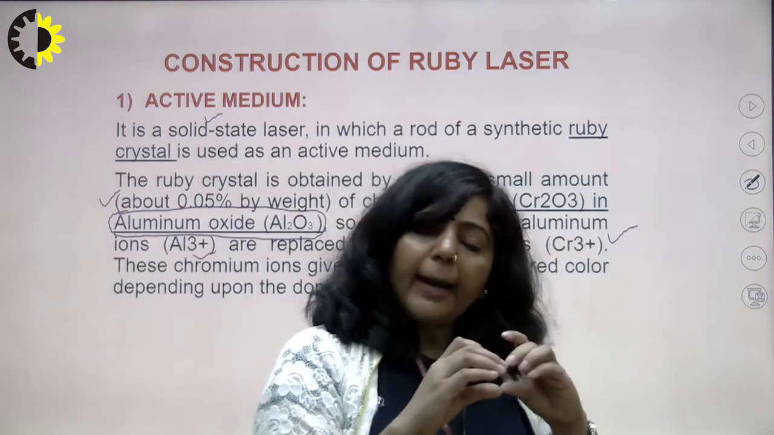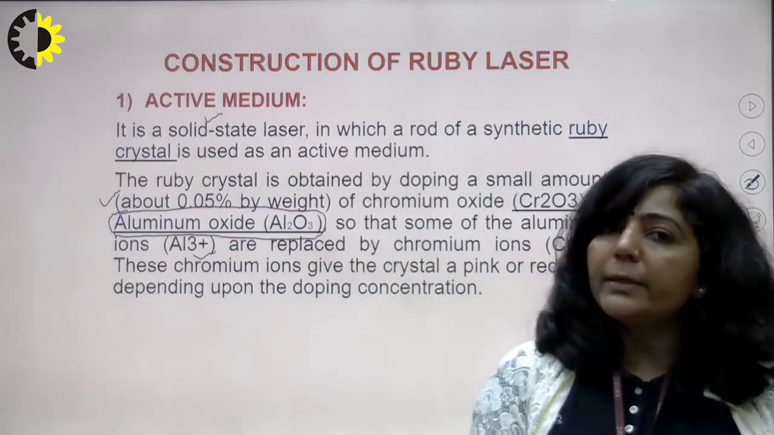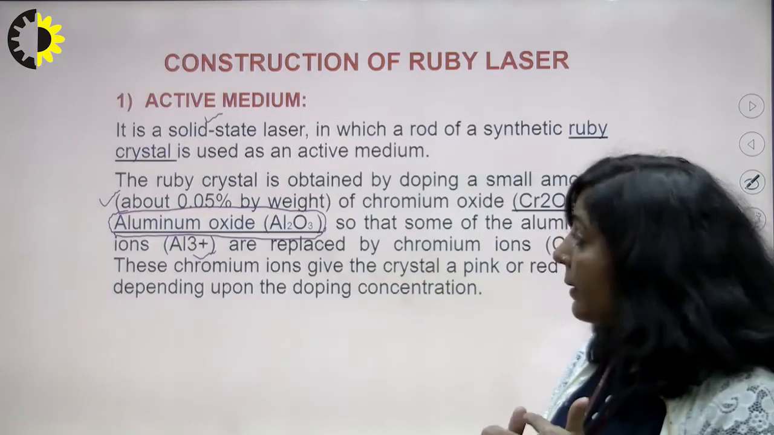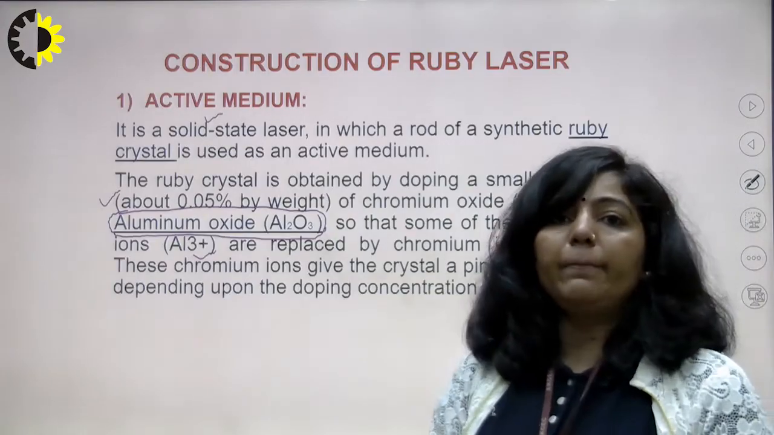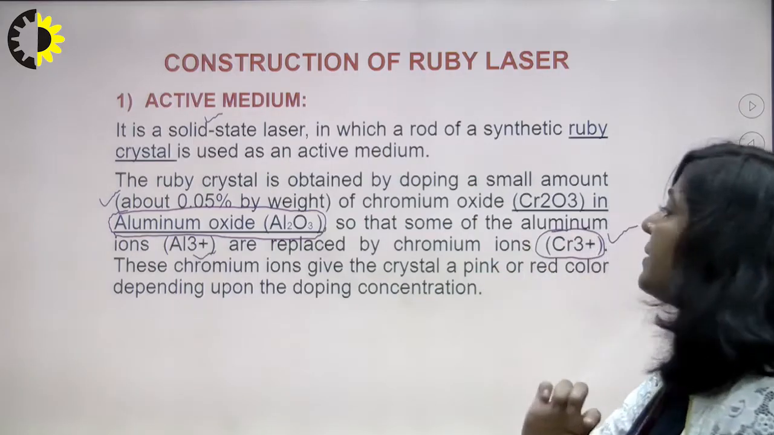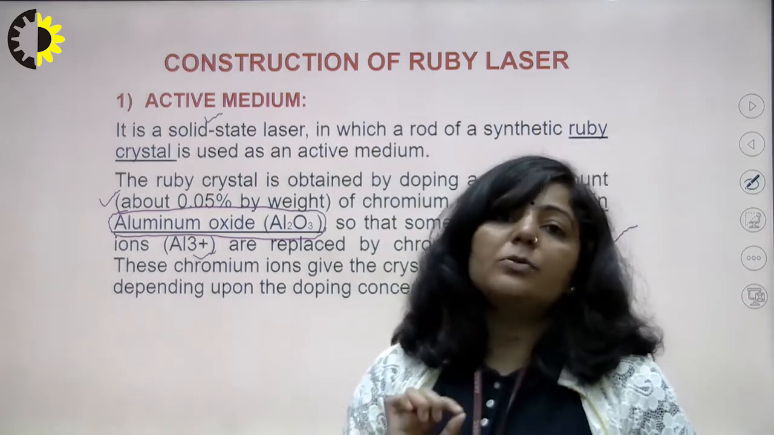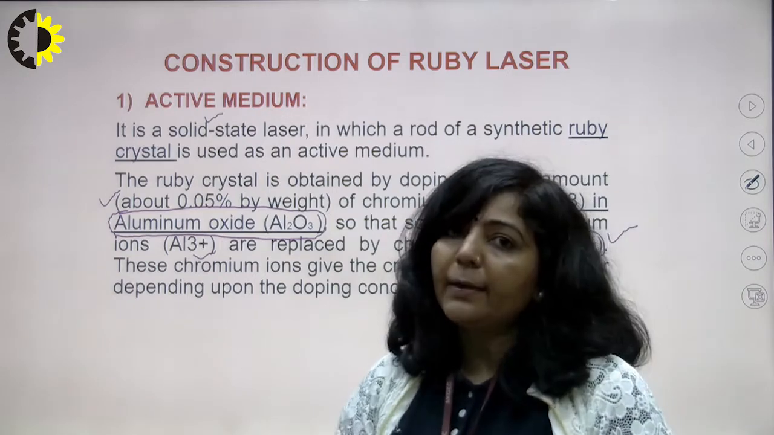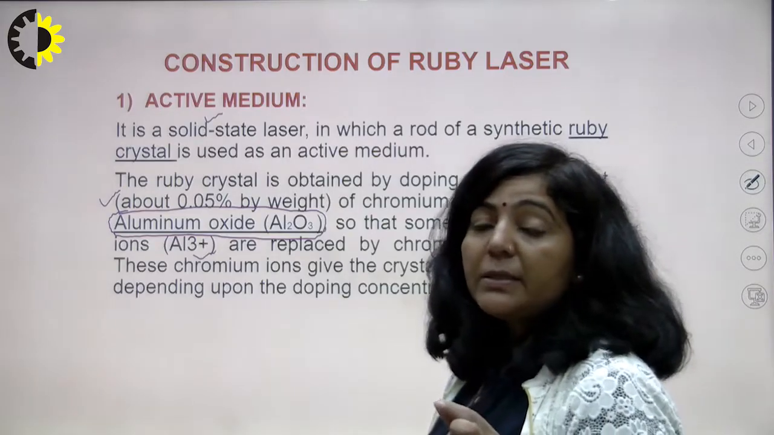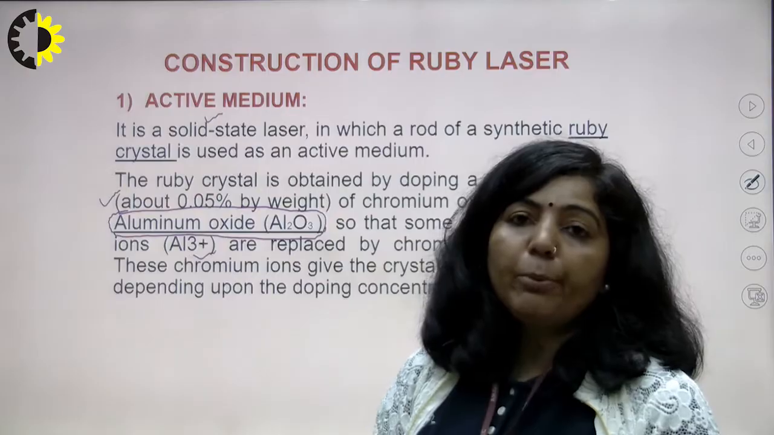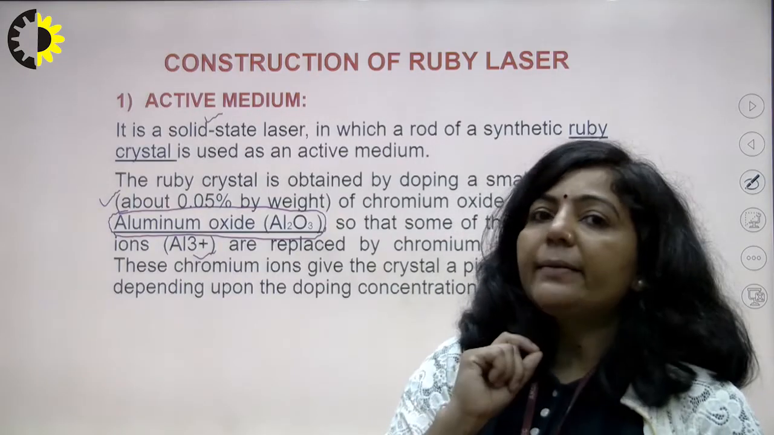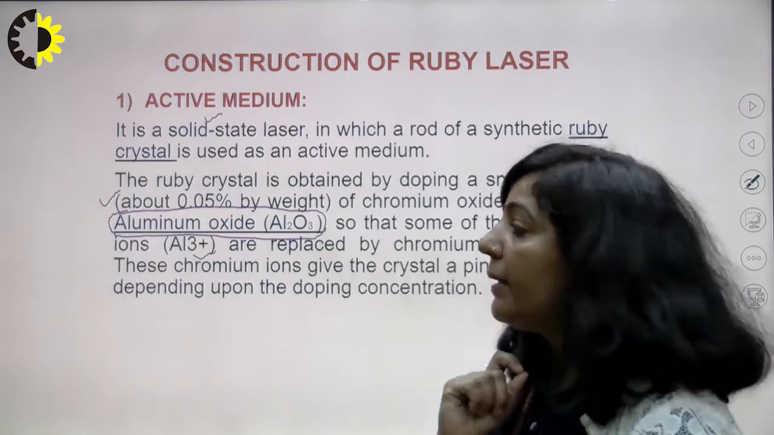The Al2O3 crystal provides the base for the ruby laser, that is the host material, and the participants in light amplification are chromium ions. So these chromium ions are known as the active ions of ruby laser. This is the active medium of ruby laser. What is the active medium? Since it is a solid state laser, its active medium has two components: the host material, which is Al2O3 crystal, doped with Cr3+ ions. And what are the active ions? Cr3+ ions.